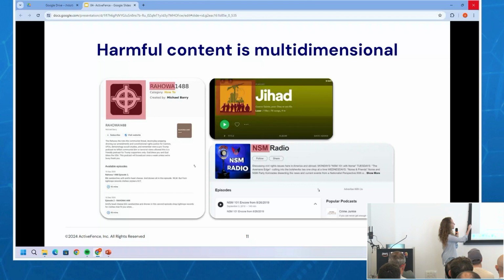And so here what we're looking at, this is the Iron Cross. It's a neo-Nazi symbol. You see here RAHOWA, or Racial Holy War. 1488: 14 stands for the 14 words, which is a neo-Nazi sentence that they use a lot. 88 for HH, Heil Hitler. We also have here NSM radio, so National Socialist Movement, Nazi radio. And finally, a jihadi playlist from our friends up north.